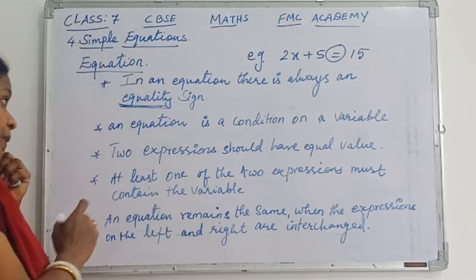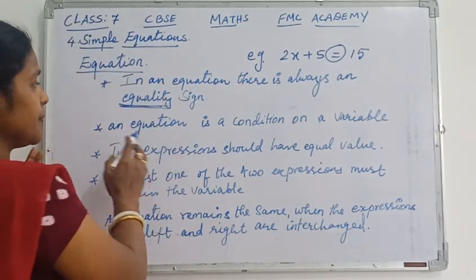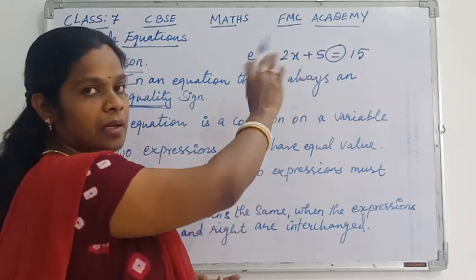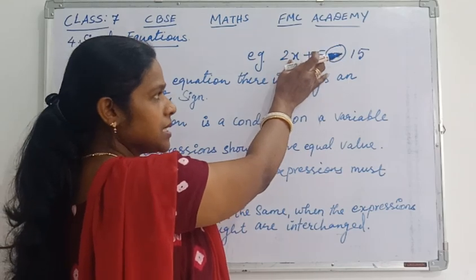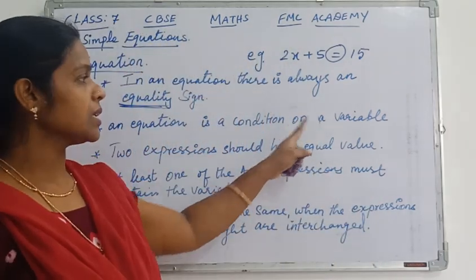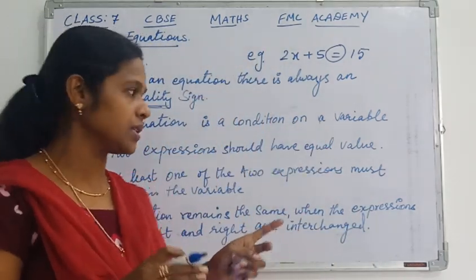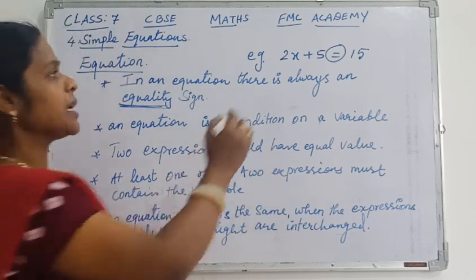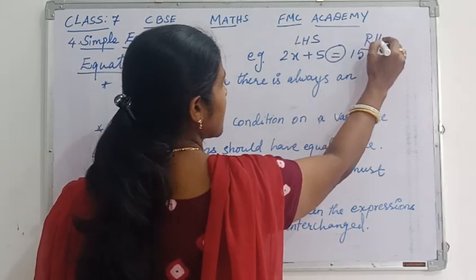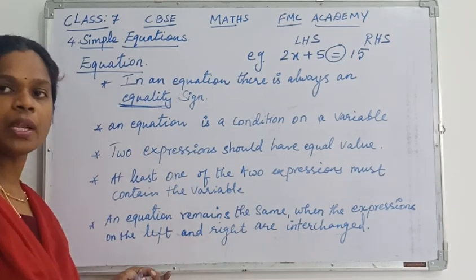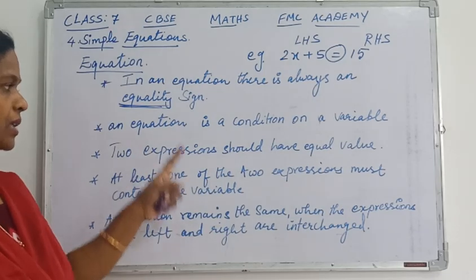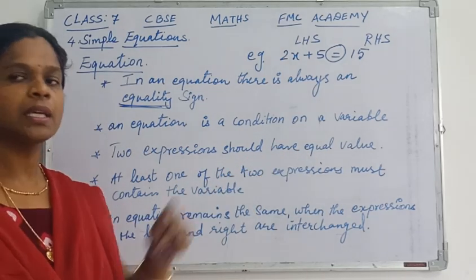Okay, first point. The next point, actually we can say that an equation is a condition on a variable. Actually we are taking one variable here, right? If you take LHS side, there is a variable. In the variable we can say it is a condition. Okay, it is a condition on a variable. What is the meaning? What is the condition? So the condition is saying that two expressions, one is this left hand side, LHS side, and another one is RHS side. So both the expressions should have equal value. Okay, means LHS should be equal to RHS. That's what we are saying here. The condition is that two expressions should be having the equal value.